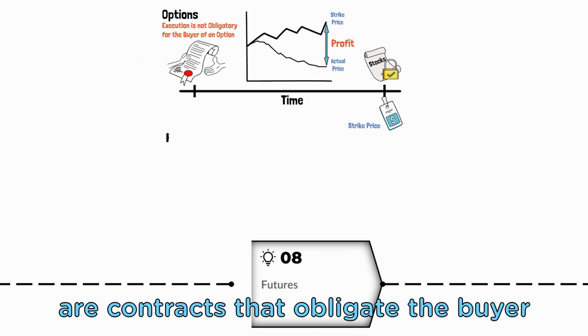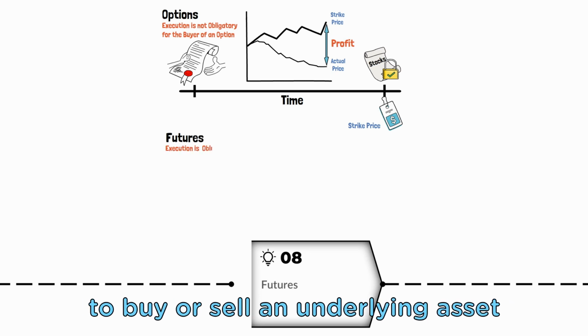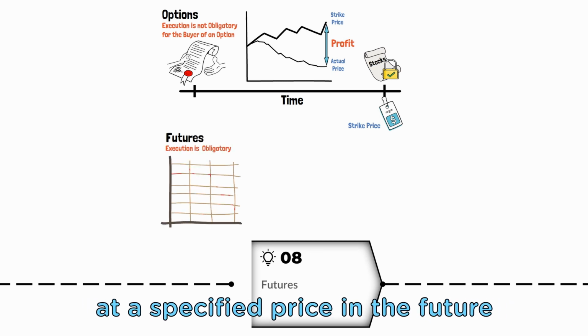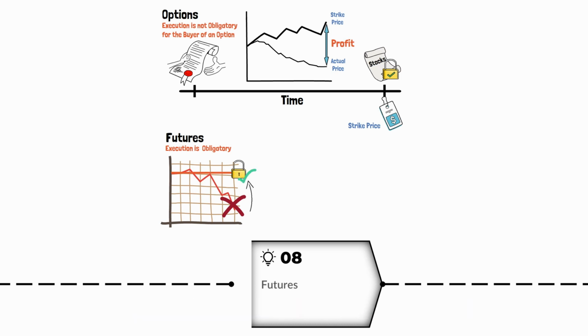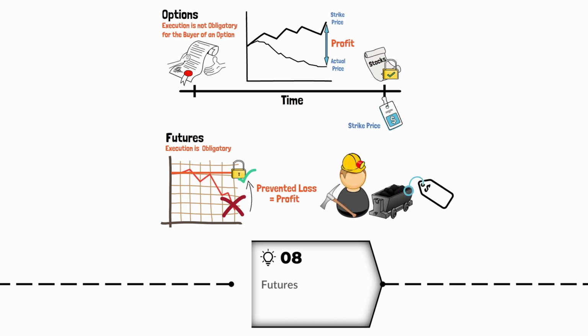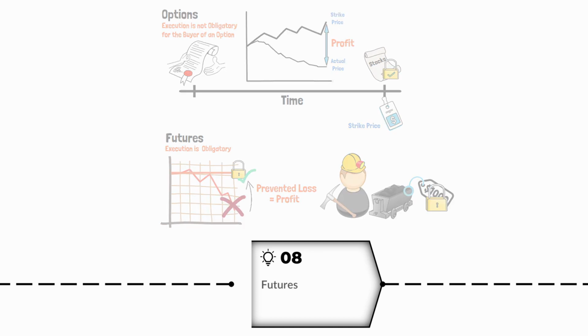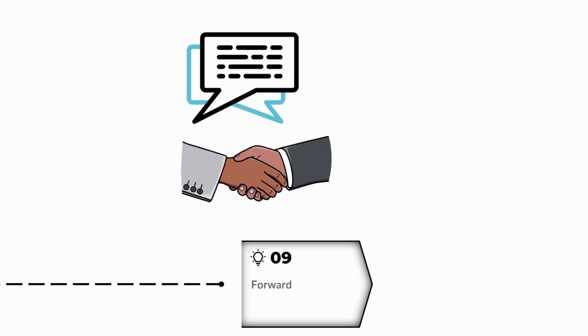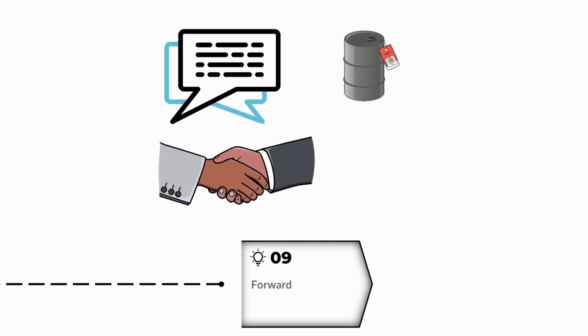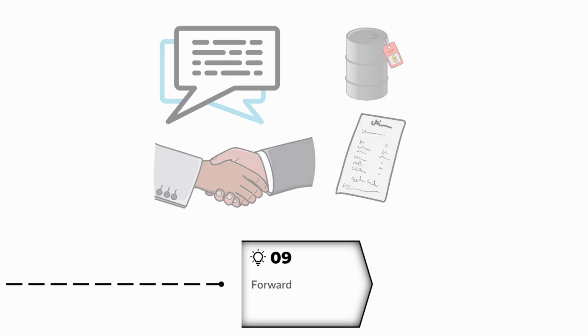Futures, on the other hand, are contracts that obligate the buyer to buy or sell an underlying asset at a specified price in the future, and also provide the opportunity to profit from price movements. Futures are typically used to hedge the price movement of an underlying asset to help prevent losses from unfavorable price changes. Mining companies, for example, often use future contracts to hedge against price fluctuations. By selling futures, they can lock in prices for their future production. Forward contracts are private agreements between two parties to buy or sell an asset at a specific price and date in the future. They provide more flexibility in terms of customization compared to futures, which are more standardized and regulated.